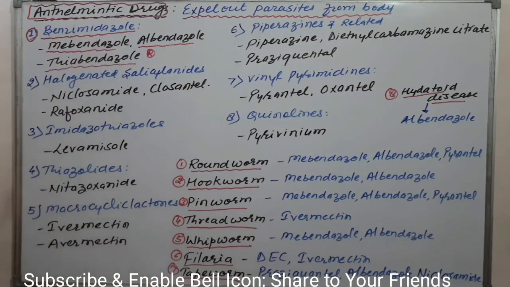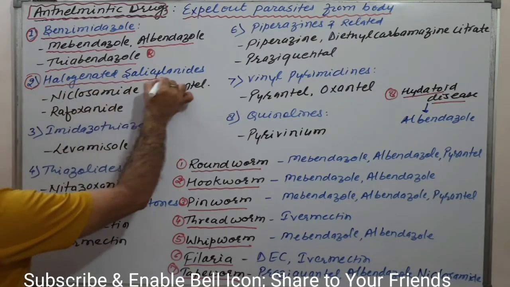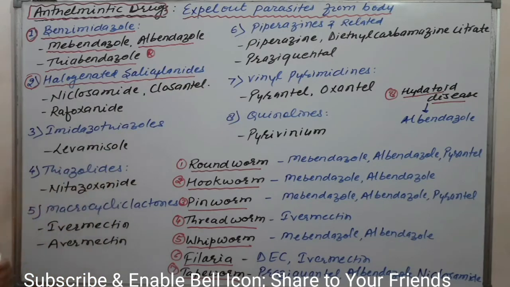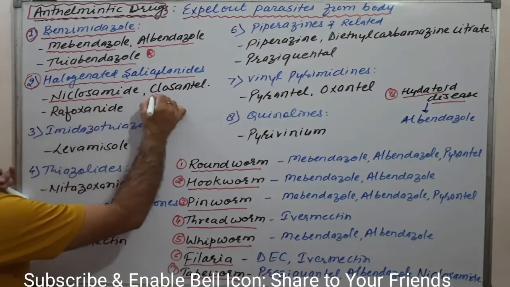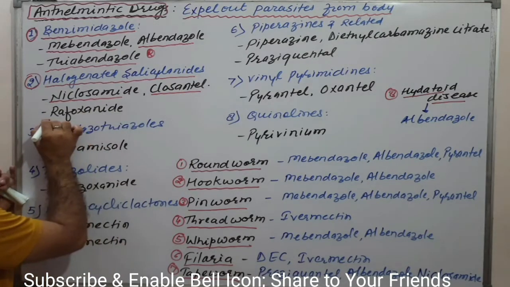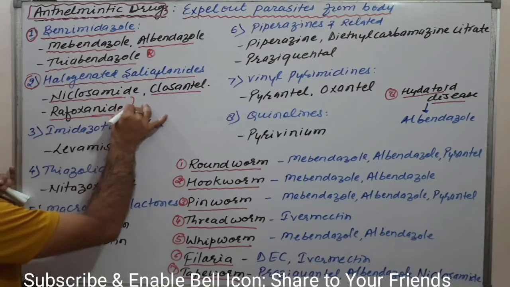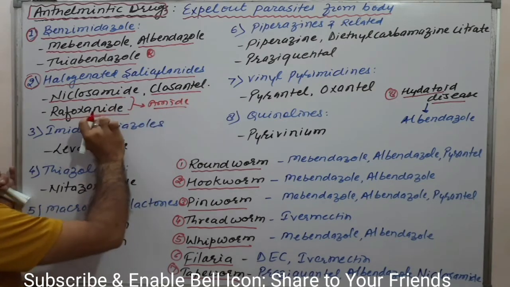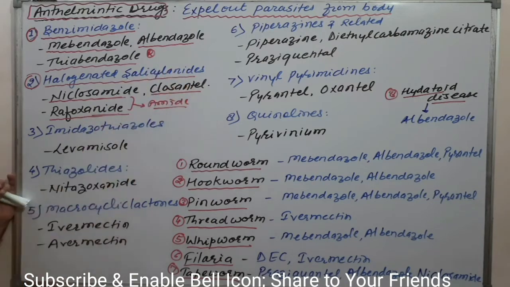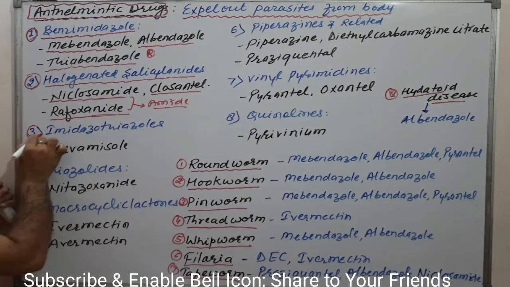Second category is halogenated salicylanilides. These are amide derivatives: niclosamide, closantel and rafoxanide. Here, 'nide' means it is related to amide, or salicylanilides. Clear? We will discuss the structures also. The next category is